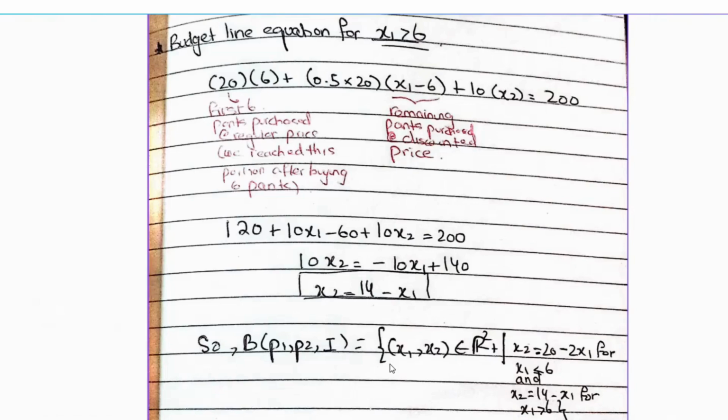So we can write our budget line as a function of P1, P2, I. It's all those combinations of x1 and x2 that belong to R2 plus, such that x2 is 20 minus 2x1 for x1 less than or equal to 6, and x2 is 14 minus x1 for x1 greater than 6.